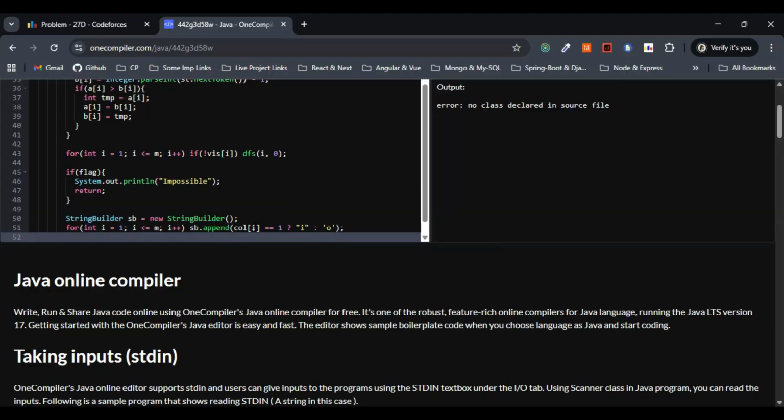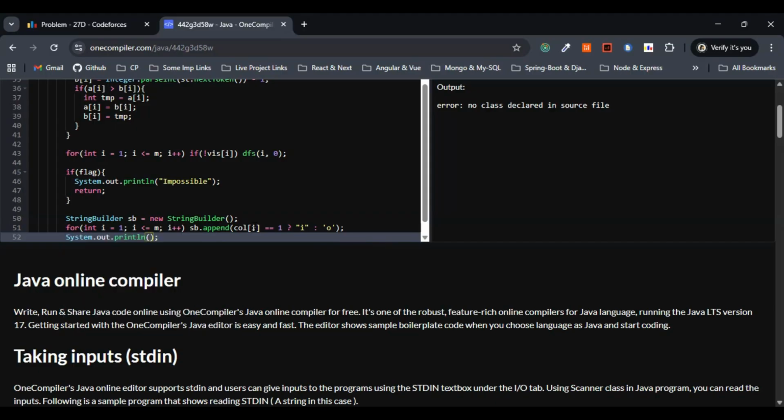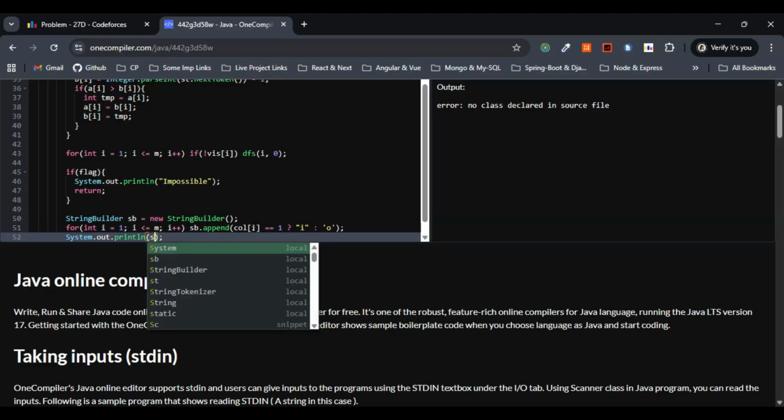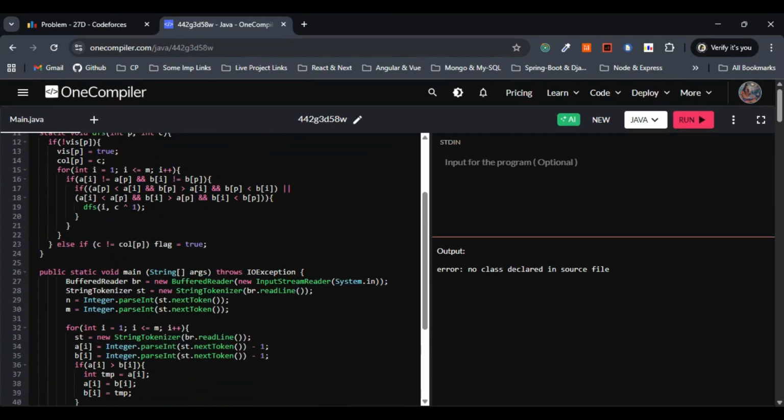Yep. Now let's do one thing. We have to print the result. So I'll just go with system out println string builder variable sp. Right, so this is fine. This is it for the code. We are done with the coding part.